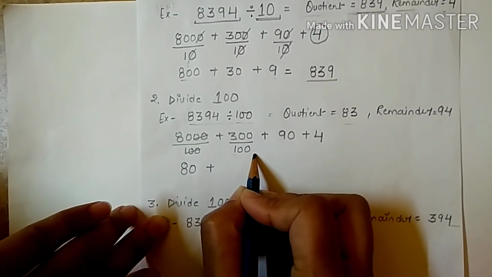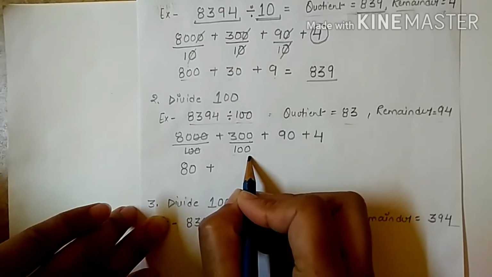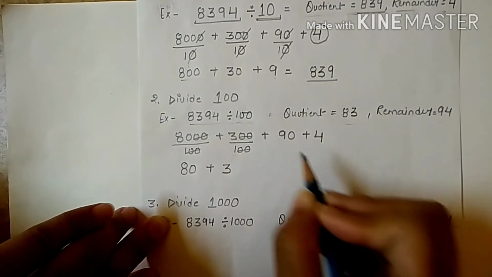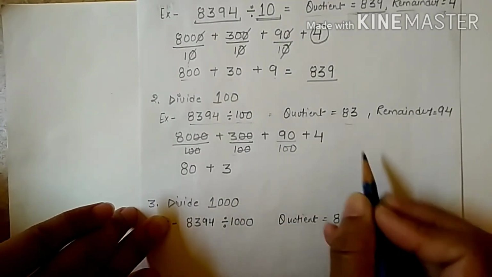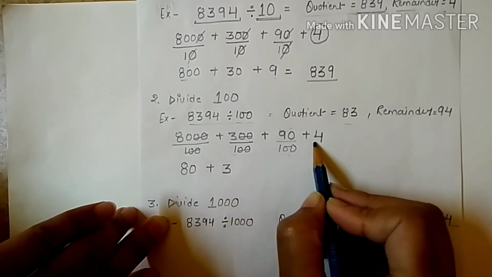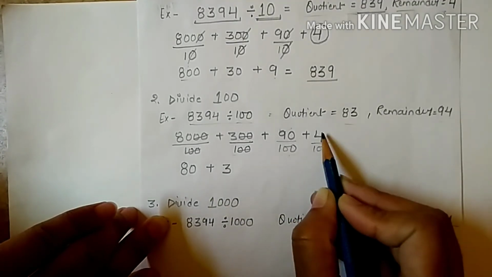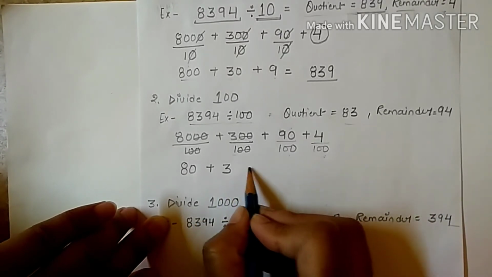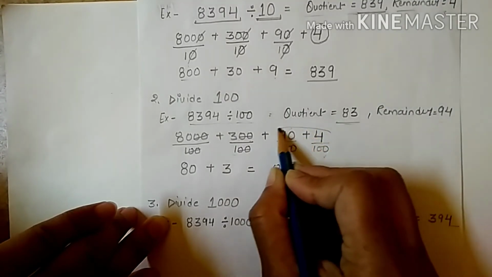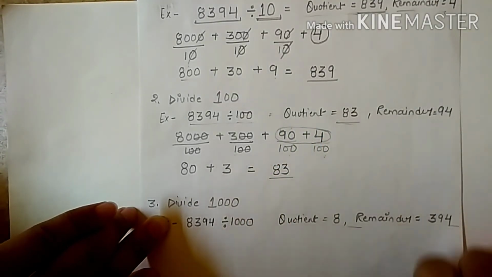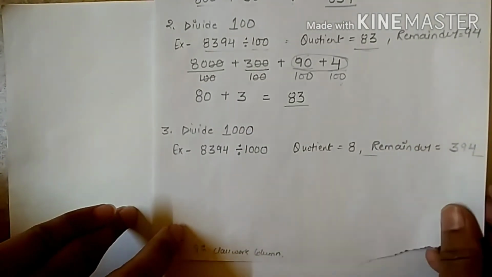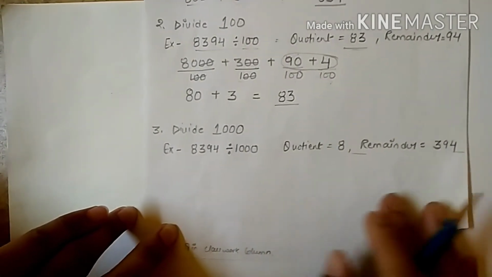300 is divided by 100. It is also possible because 300 is greater than 100. After dividing, we get 3. But when we have to divide 90 by 100, is it possible? No, because 90 is smaller than 100, so it does not get divided. Same for the 4 as well. So what do I get as a quotient? 83, and the remainder, because these two numbers are not divided by 100, will be 94. Now you easily understand how these quotient and remainders come here.